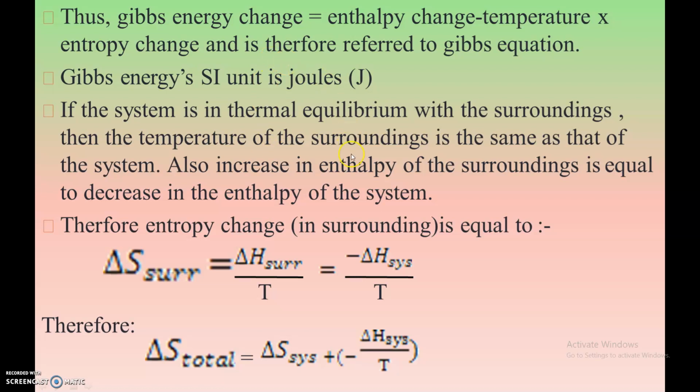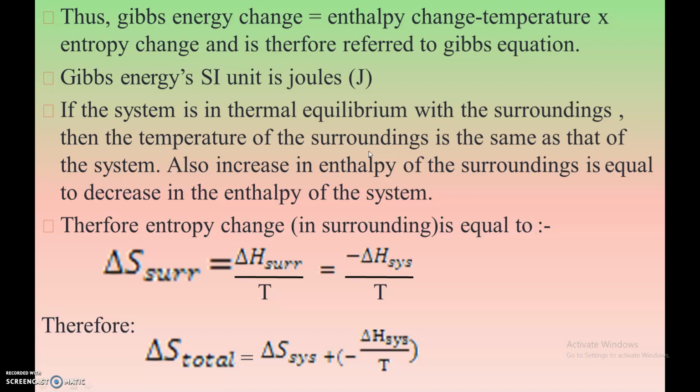If the system is in thermal equilibrium with the surroundings, then the temperature of the surroundings is the same as that of the system, because heat will transfer and it will equalize.